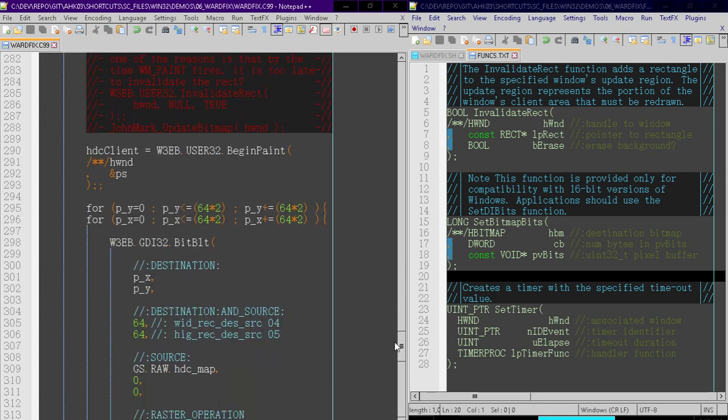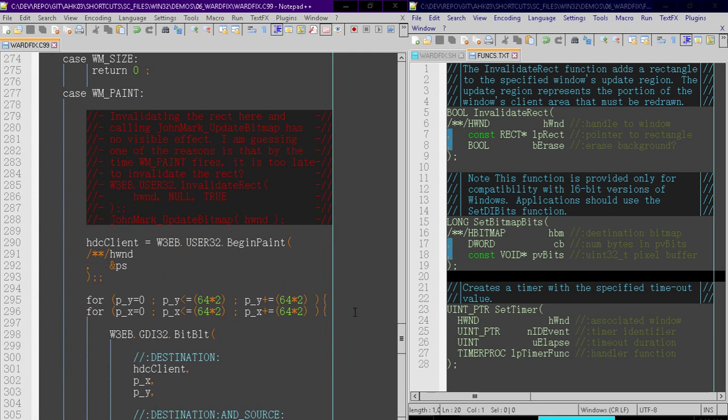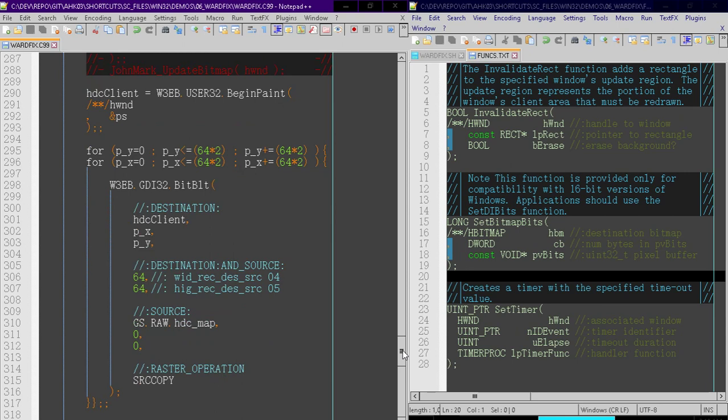The actual pasting of the bitmap to the screen is still handled in the WM_PAINT section. So the actual blitting is different than updating that pixel buffer.